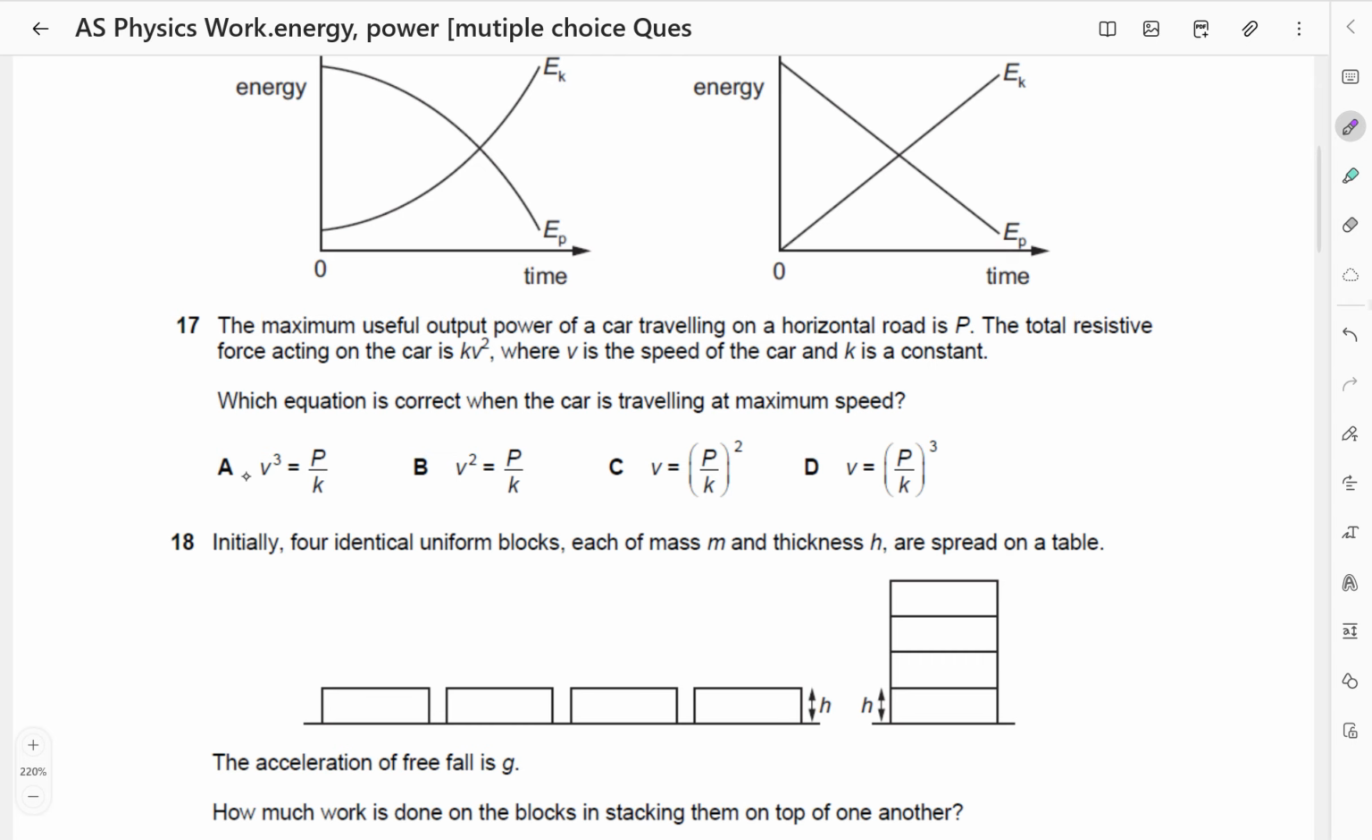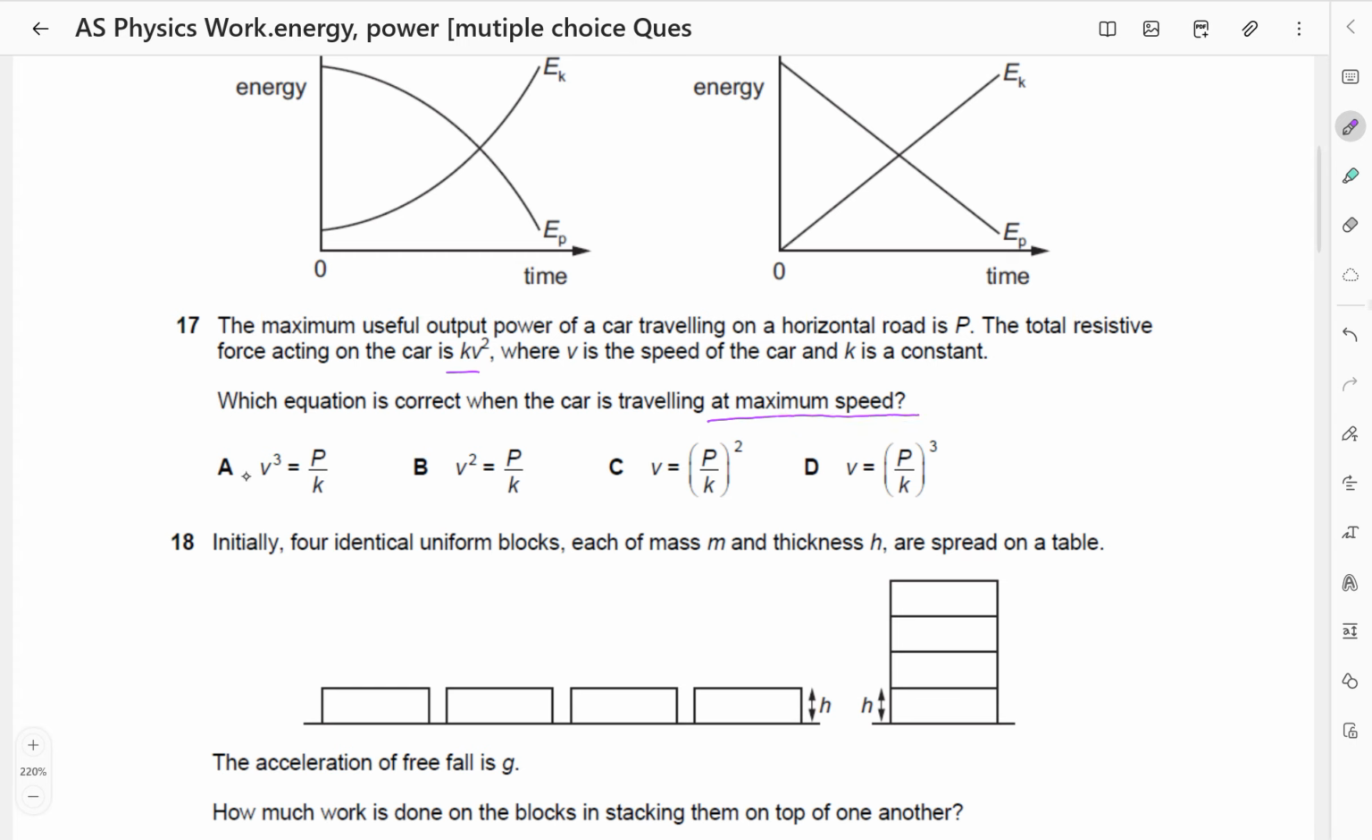The maximum useful output power of a car traveling on a horizontal road is P. The total resistive force acting on the car is kV squared, where V is the speed of the car and K is a constant. Which equation is correct when the car is traveling at maximum speed?